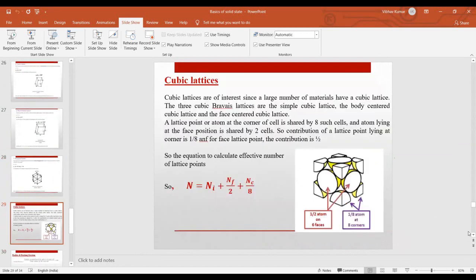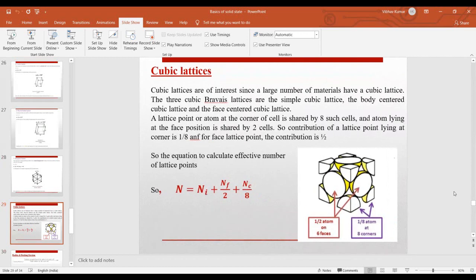So I'm starting with the basics in this first lecture. Now this is your cubic lattices. We have divided the crystal structures into 14 different types, 14 various lattices. On the basis of cell parameters, we have 7 types of crystal structures, and one of them is cubic. Most of the crystals in nature are cubic, so more precisely we will discuss the cubic crystal lattices.